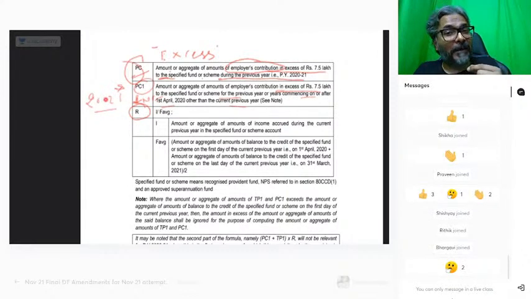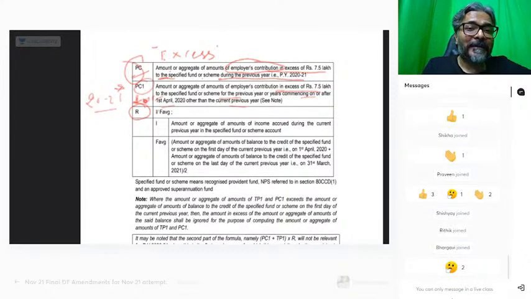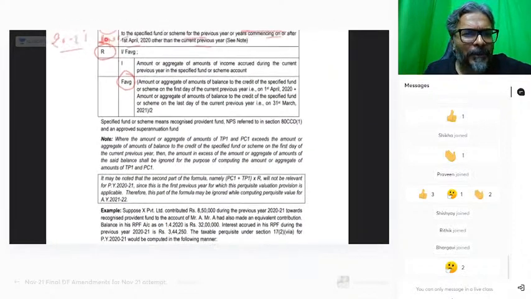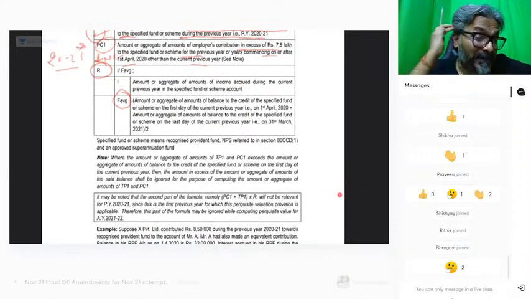The denominator is R, and R is I divided by FAG. Who wrote all these things? I don't know. Somebody in the ministry has written this. I divided by the function of the average. Average तो समझ में आता है, but this is the full average, whatever it is. So therefore, in this particular context, I divide by FAG.